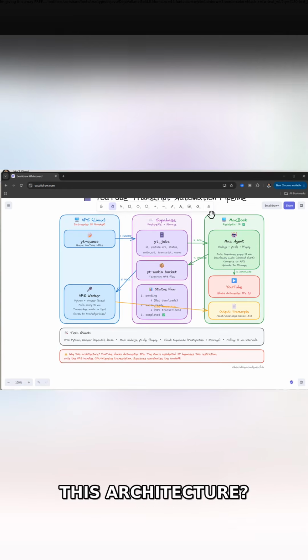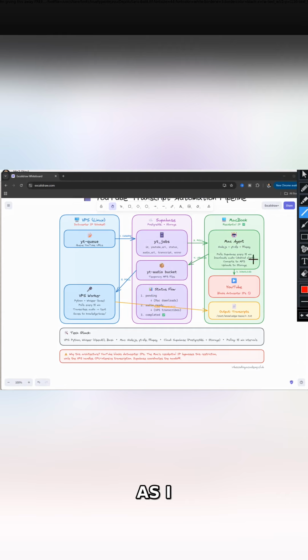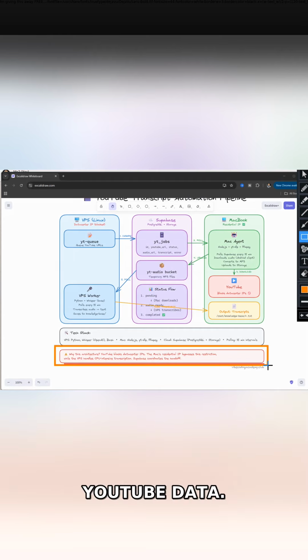Now, why this architecture? Well, as I've mentioned down here, this architecture is necessary because YouTube is blocking data center IP addresses that try and scrape YouTube data. And I don't have to pay for any external services, and I can use my own pipeline.